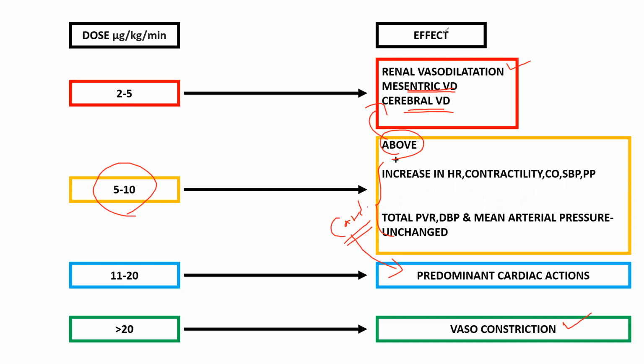If they ask about dopamine, definitely you should write this table. Definitely you should write this table, and you should mention these are the dose dependent actions of dopamine. Then definitely you will get full marks. That may be 5 marks or 2 marks or anything, whatever it may be, definitely you will get marks.